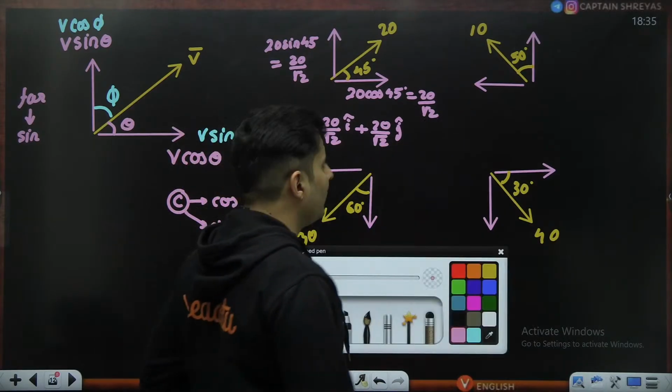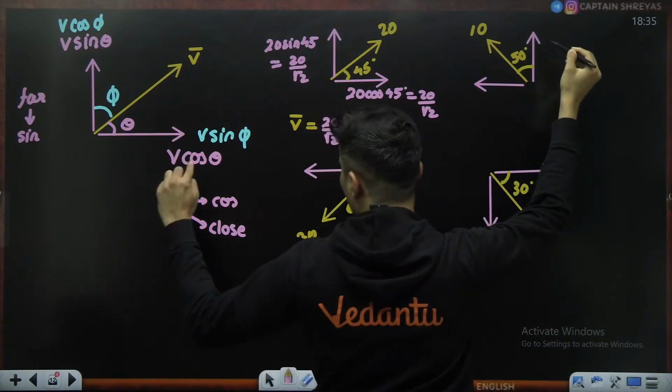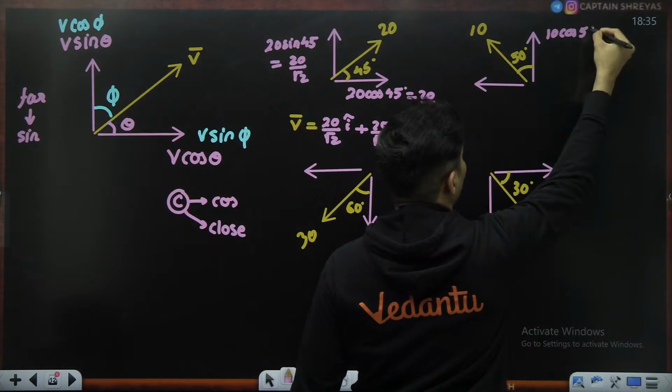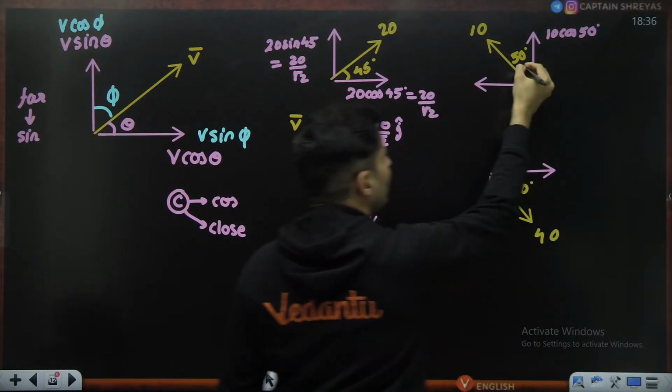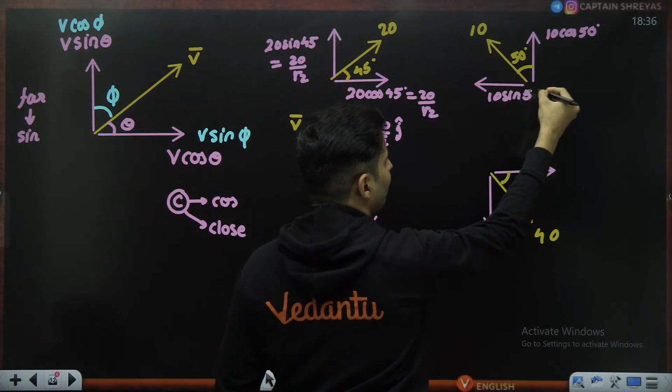Now let's do it over here. This angle is closer to this component, so close means cos. So this will be 10 cos 50. Cos 50, I don't know, just leave it as it is. This is far away, so this will be 10 sine of 50.